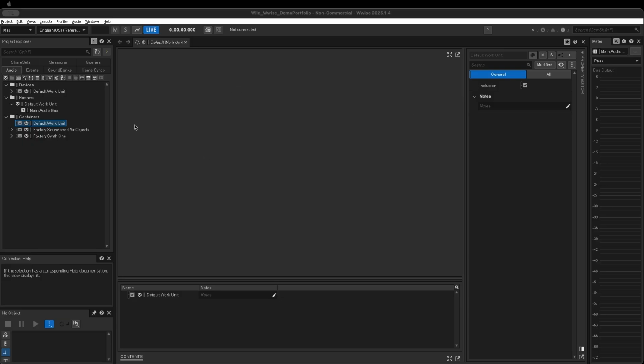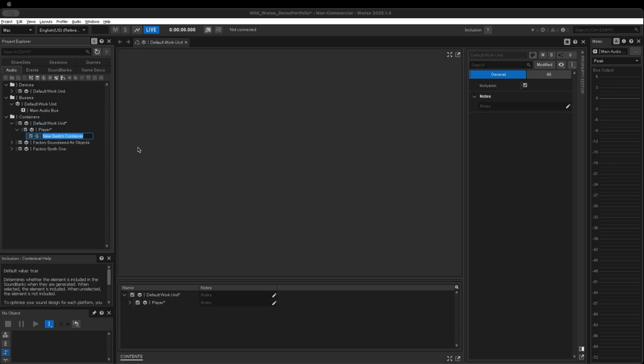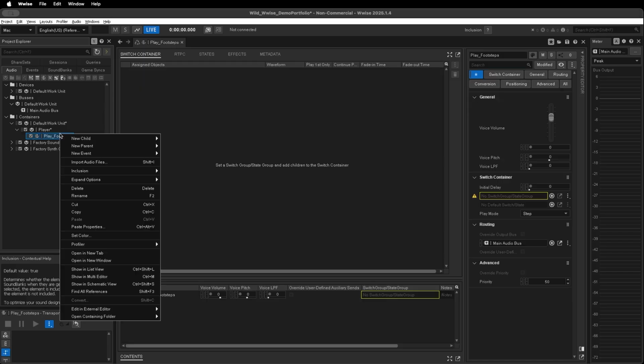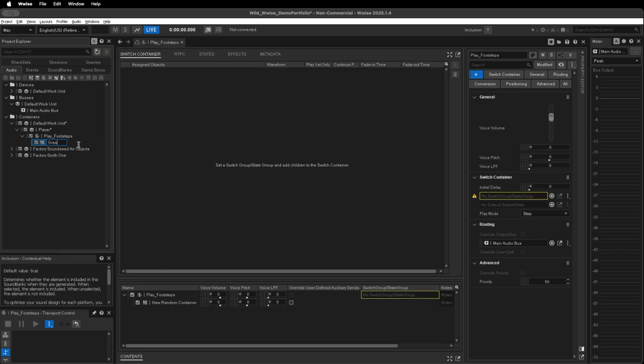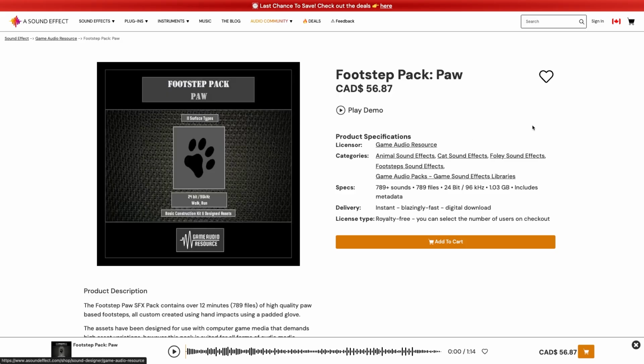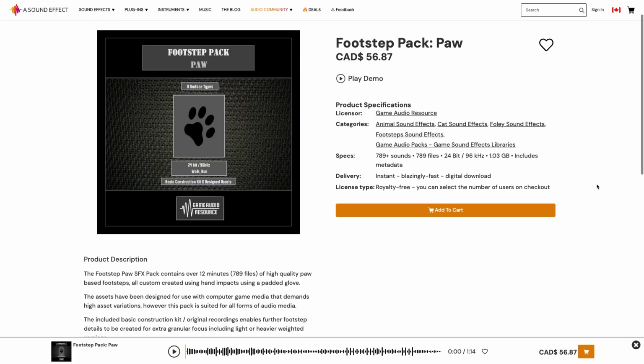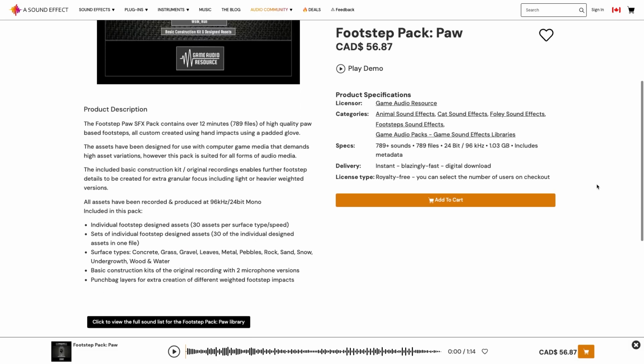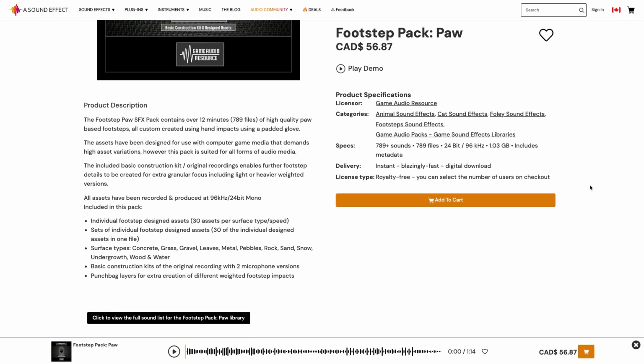Back in Wwise now, we need to start with a player work unit and add a switch container. As a child to that, we create the first of our terrain types in a random container and then add audio files. For the footsteps, I found this pack from Game Audio Resource specifically designed for paw footsteps on a number of surfaces. It's not a one-to-one for what I need, but it has construction kits I can use to fill in the missing surfaces later.